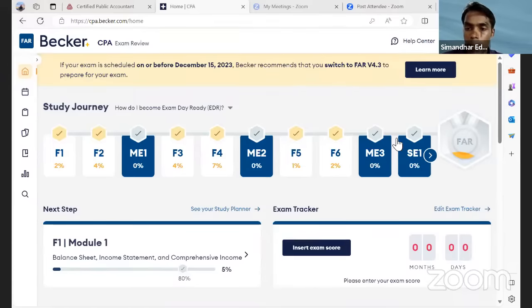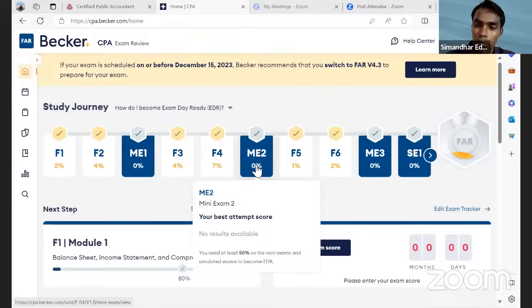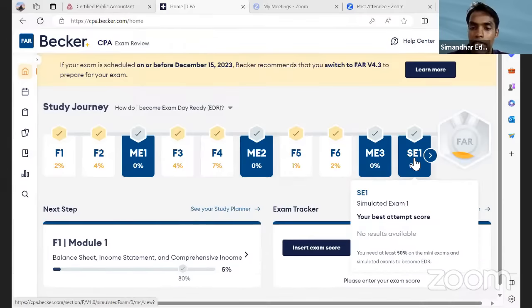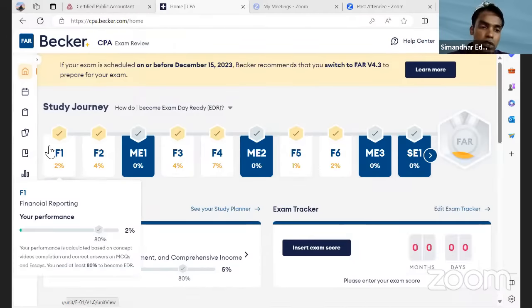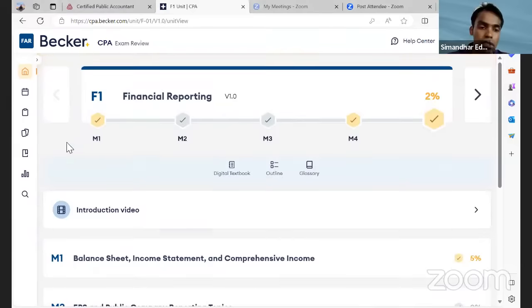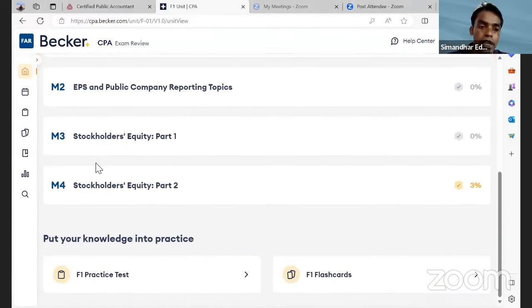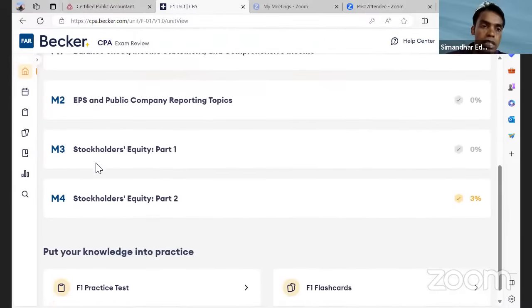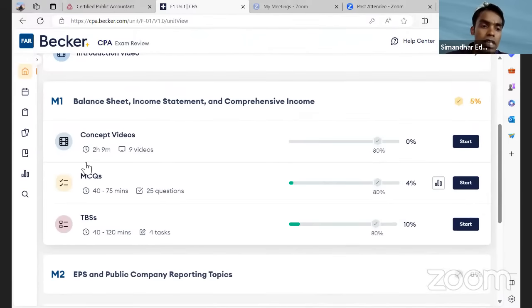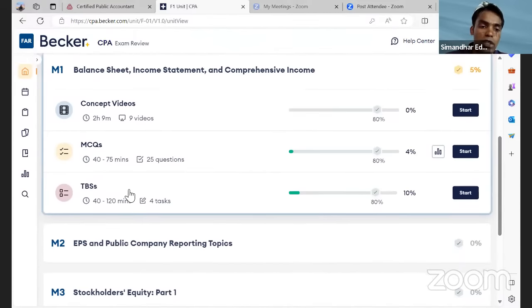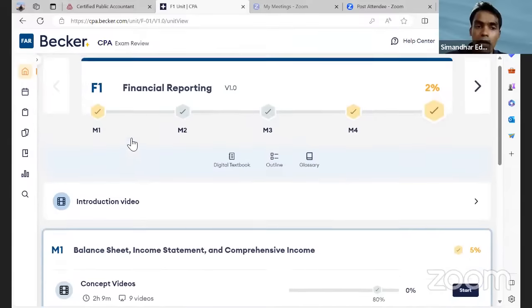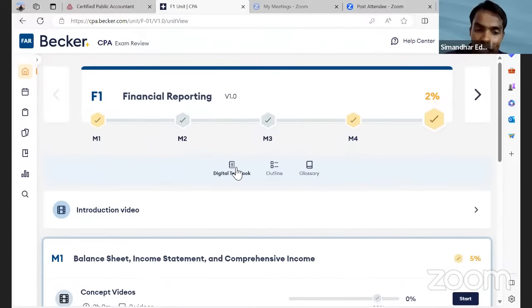The new one. Okay. So if you see that F1, F2, you have 3 mock exams: mock exam 1, mock exam 2, mock exam 3, simulated exam 1. In F1, there are only 4 modules, and for every module you have concept videos, MCQs, and sims. So you can practice multiple choice questions and simulations, and there is a digital textbook.